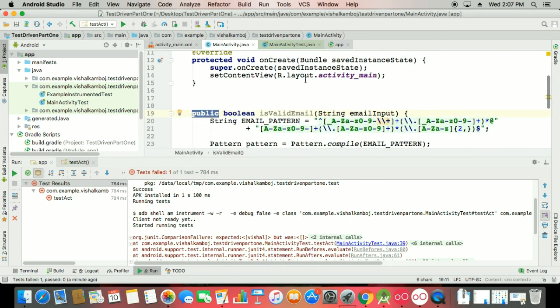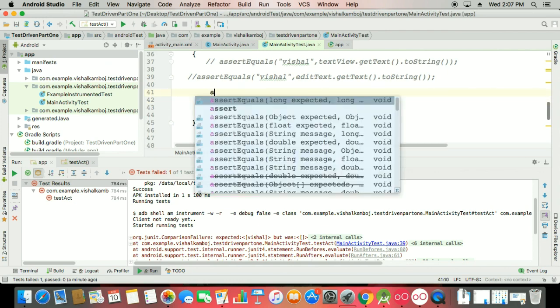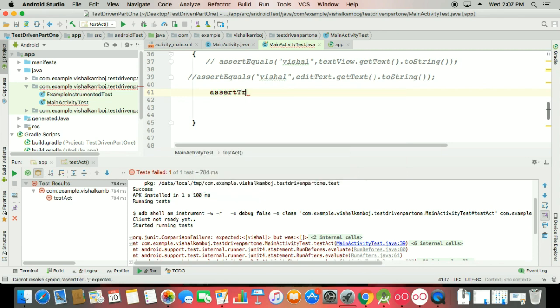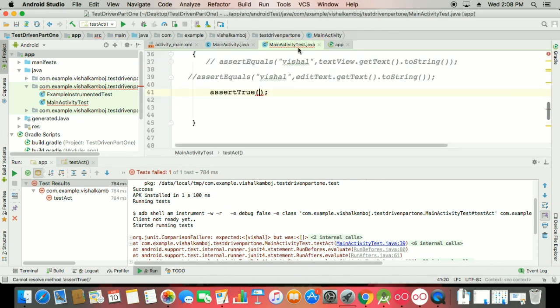First, if you're using a private method for testing, you need to make it public, because you can access it in your main activity test, that is called isValid. Here we have a very good term called assertTrue, and here we have a Boolean condition, because this is our Boolean condition isValidEmail.